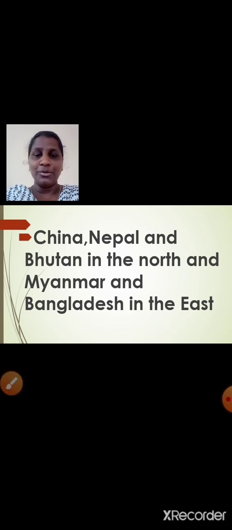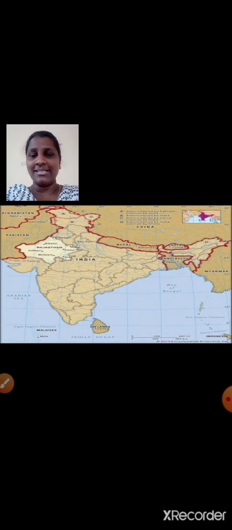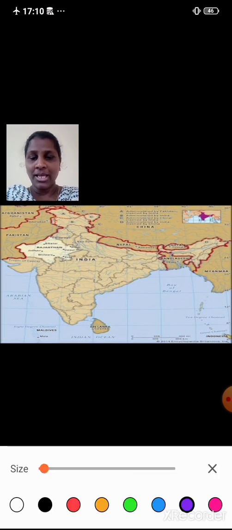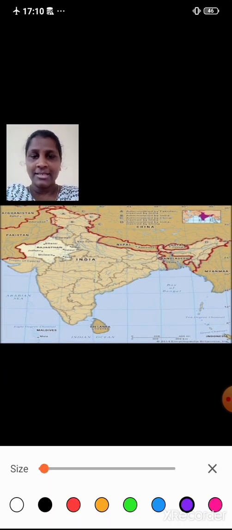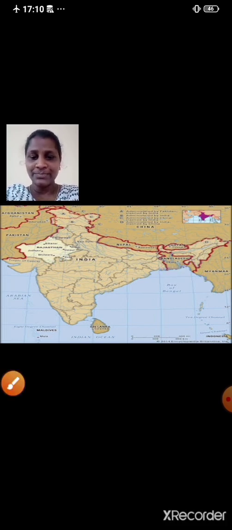China, Nepal and Bhutan in the north, and Myanmar and Bangladesh in the east. So our country shares the land boundary, okay, with China, Nepal and Bhutan in the north, and Myanmar and Bangladesh towards the east. Is that clear, students?